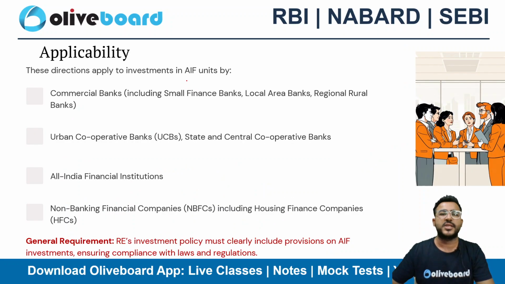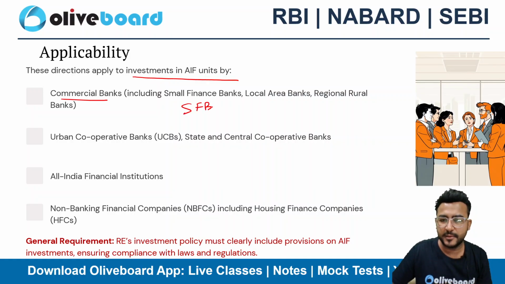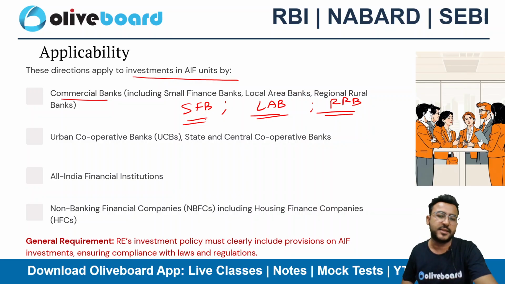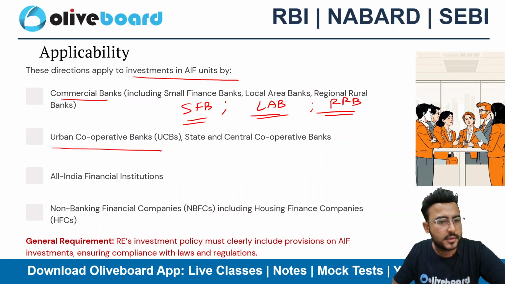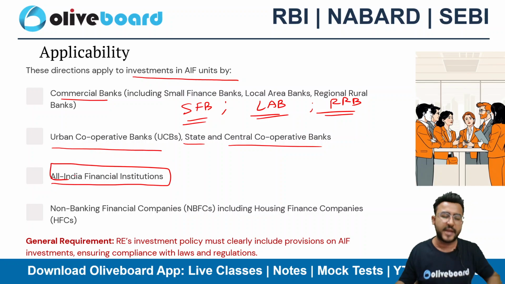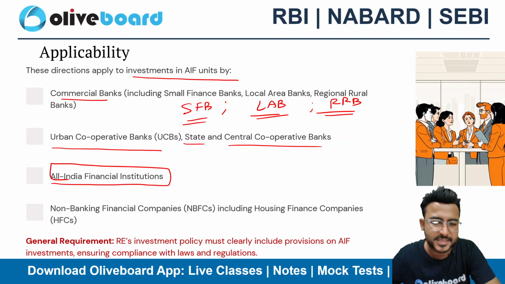Applicability. These directions apply to the investments in AIF units by regulated entities like commercial banks, including the small finance bank, local area bank, including even the regional rural banks. So this particular circular will apply to commercial banks including SFBs, LABs and RRBs. It also applies to urban cooperative banks, state cooperative banks and central cooperative banks. It also applies to all India financial institutions. We all know that we are having 5 types of AIFI in India, right? Name them in the comment section quickly.